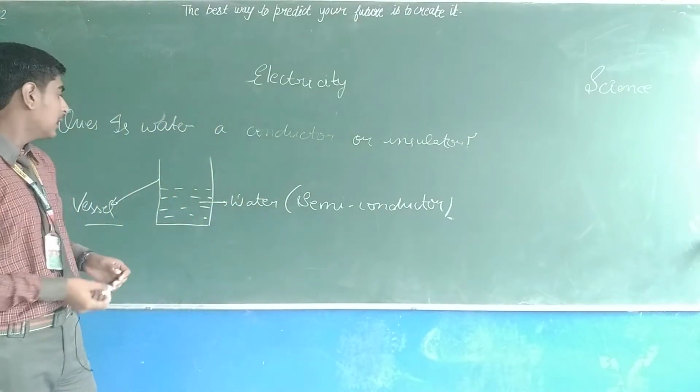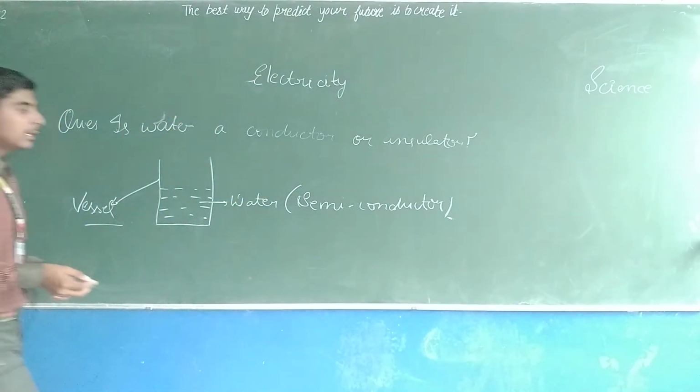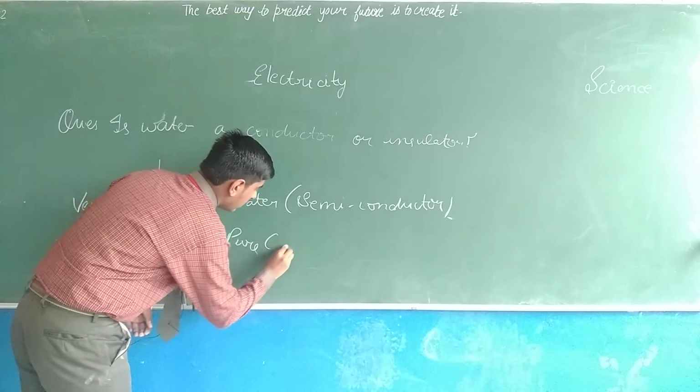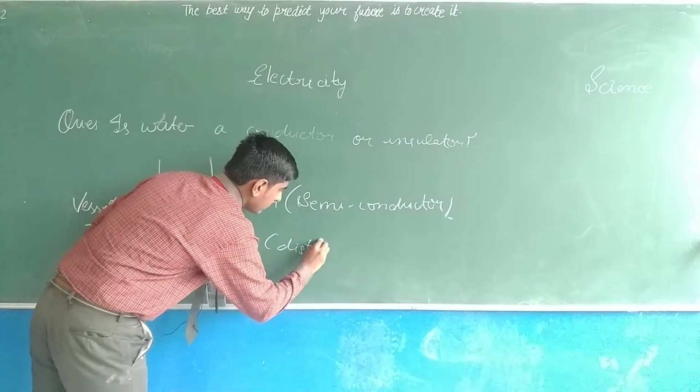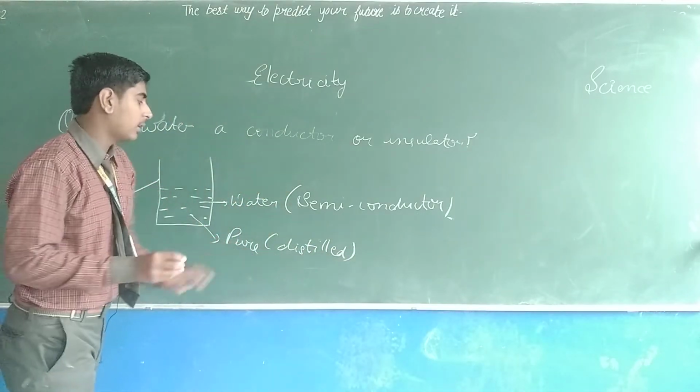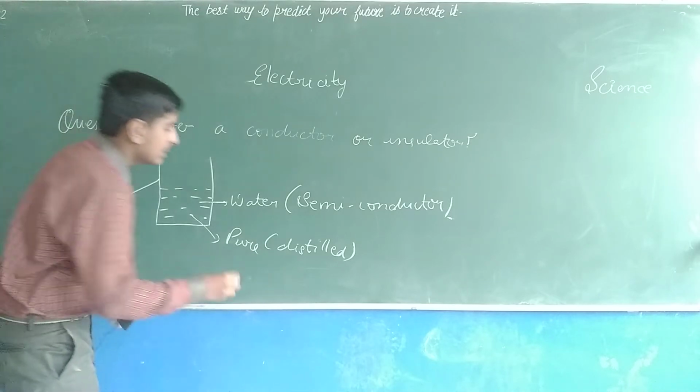So now consider that this water is pure water, or we can say distilled water.